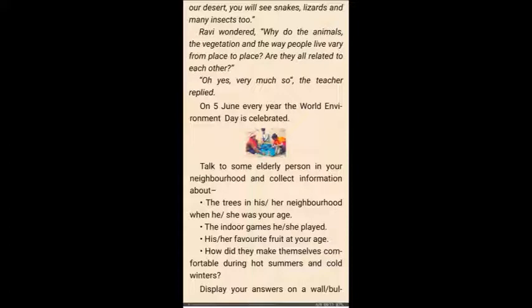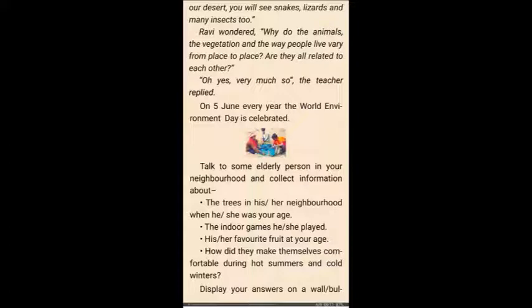Ravi wondered why the animals, the vegetation, and the way people live vary from place to place. Have you seen that very few plants are there in the desert, while plants are more in areas where rainfall is more? This is the difference Ravi is asking his teacher about.